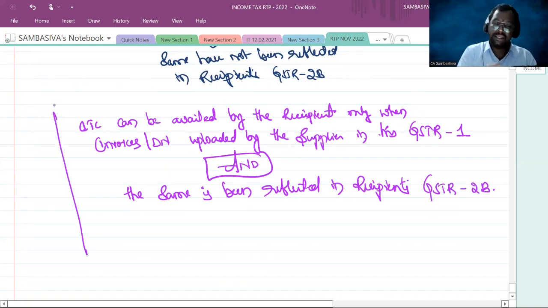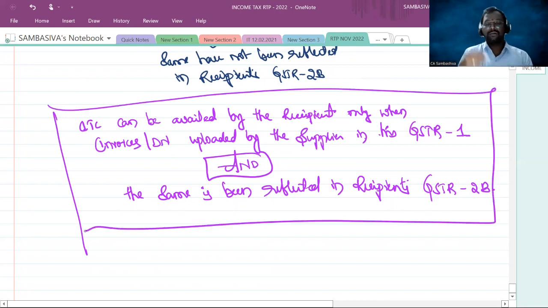So only when these two conditions are satisfied can the recipient avail the input tax credit.